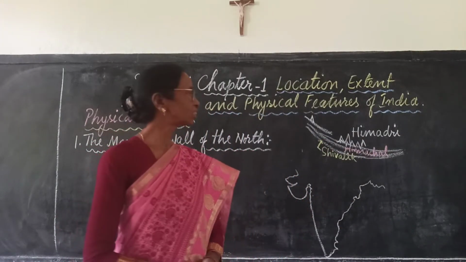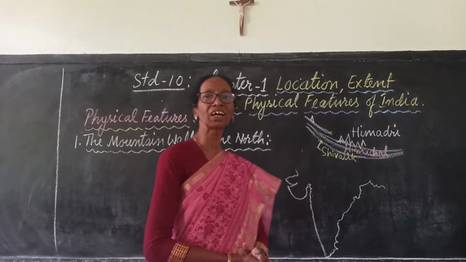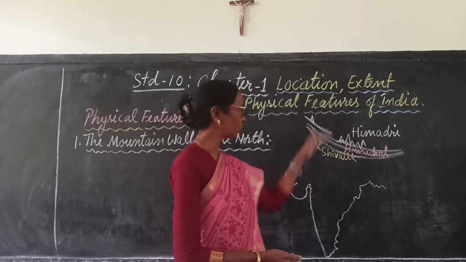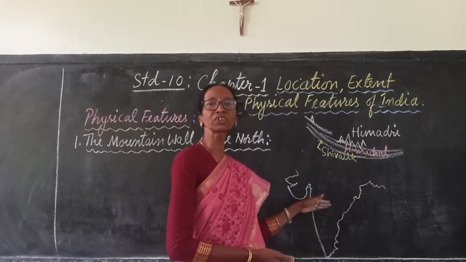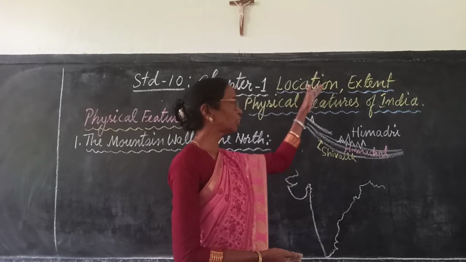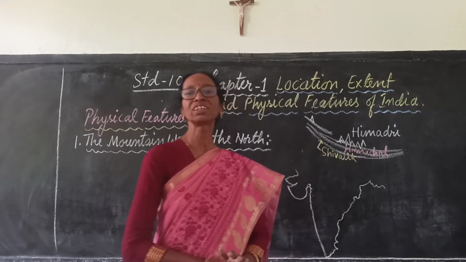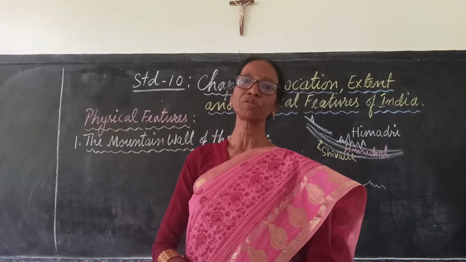Before the formation of the Himalayas, the northern part was known as Angara land, and the southern part was known as Gondwana land. Between these two large landmasses, there was a large sea, which was known as Tethys Sea.